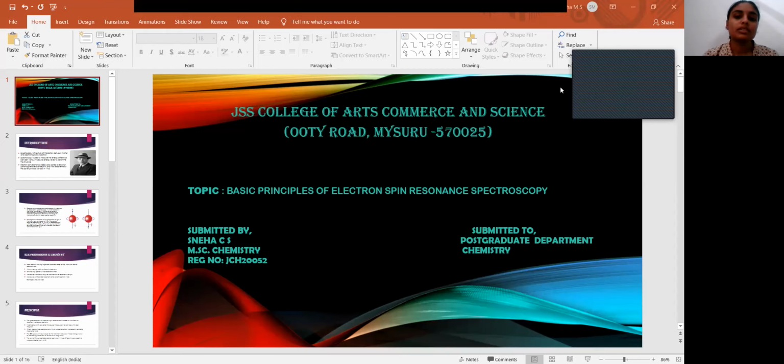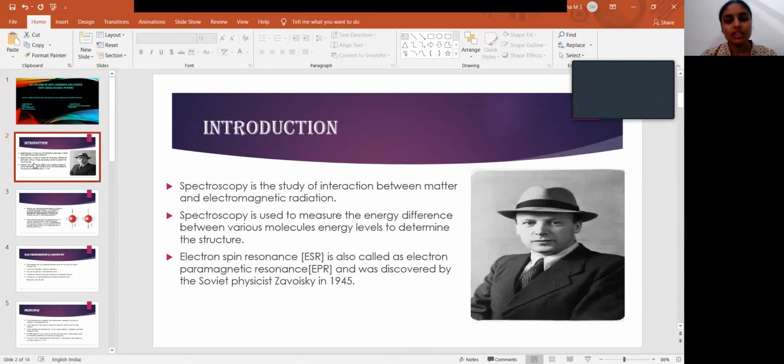Before going to the principle, we should know about spectroscopy. Spectroscopy is the study of interaction between matter and electromagnetic radiation, and it is used to measure the energy difference between various molecules' energy levels to determine the structure. Electron spin resonance is also called paramagnetic resonance, and it was discovered by the physicist Zavoisky in 1945.